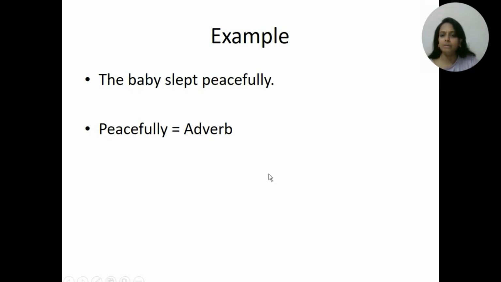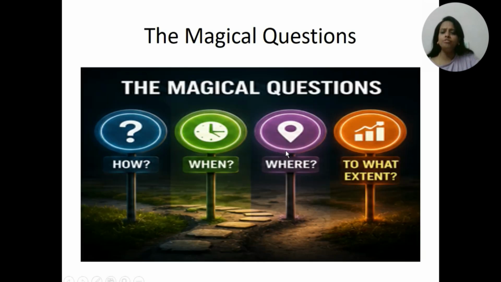Another example, the baby slept peacefully. So, here, what is the action? Slept. And how did the baby sleep? Peacefully. Therefore, peacefully is an adverb. So, whenever you suspect a word might be an adverb, then you have to ask yourself how, when, where, and to what extent. Let's see that.